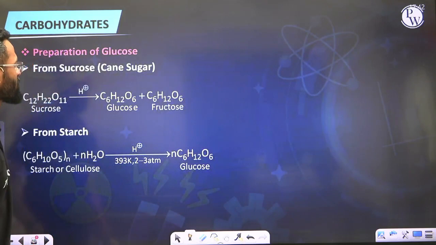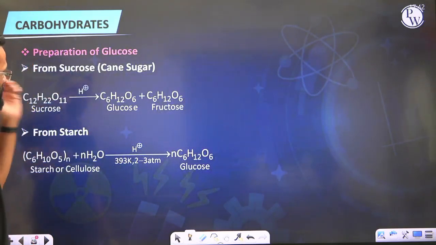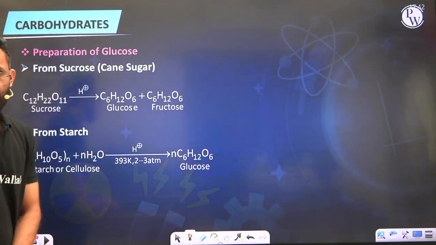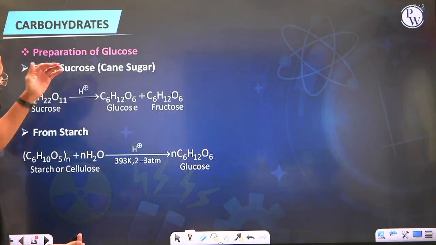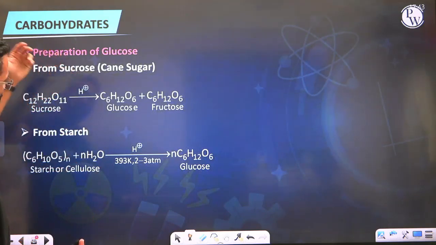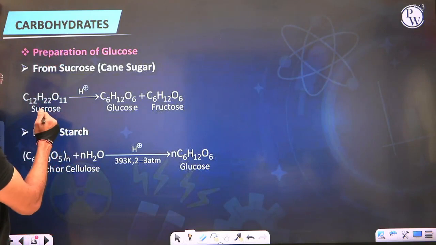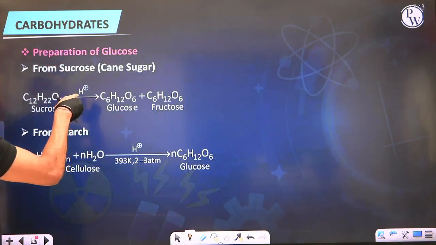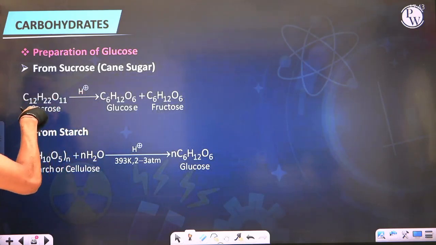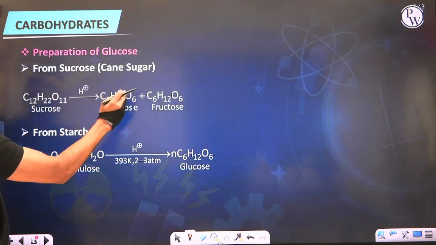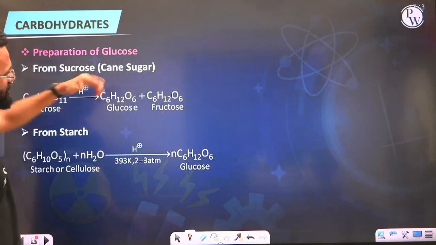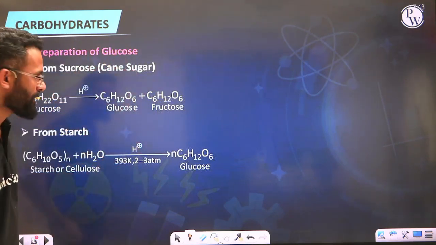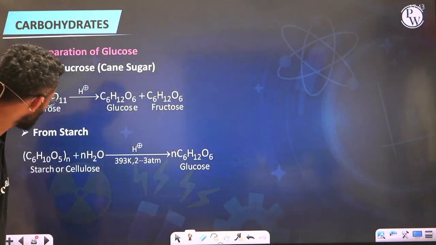Well, so in the laboratory method of preparation of glucose, it can be prepared by the hydrolysis of sucrose. So we simply take sucrose and carry out hydrolysis. Upon hydrolysis, like we said, because sucrose is a disaccharide, it consumes one equivalent of water molecule in an acidic condition, that helps to break down the sucrose to give you one molecule of glucose and fructose, which can then be separated by the process of crystallization.